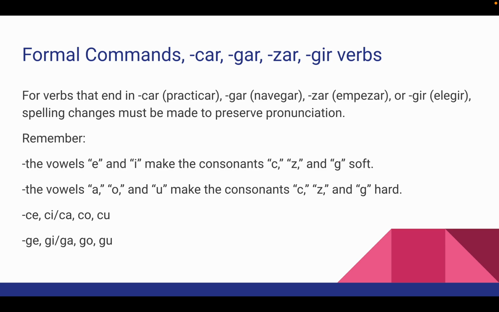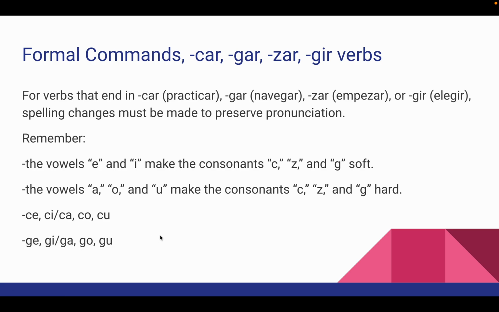The vowels a, o, and u make the consonants c, z, and g hard. So it's pronounced, if it's c-e, it's se. C-i is si. If it's c-a, ka. C-o, ko. C-u, ku. So se, si, ka, ko, ku. He, hi, ga, go, gu.